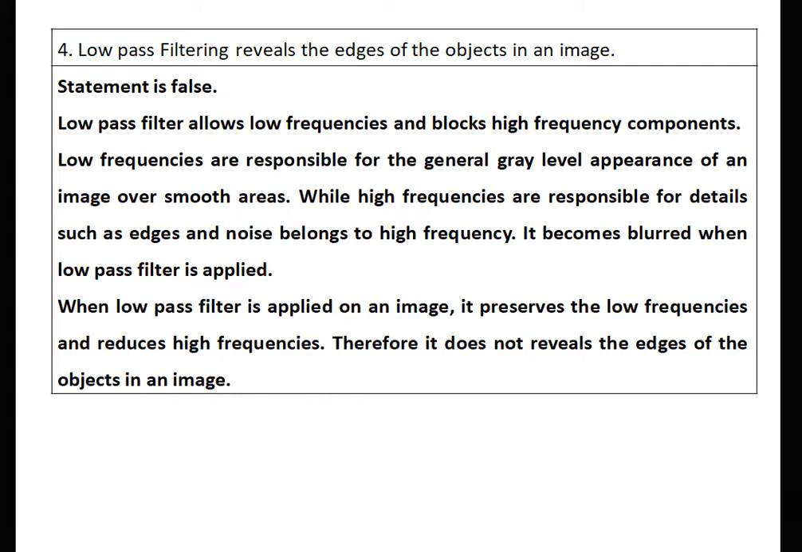Fourth question: low pass filtering reveals the edges of the objects in an image. The statement is false. Low pass filtering allows low frequencies and blocks high frequency components. Low frequencies are responsible for the general gray level appearance of an image over smooth areas, while high frequencies are responsible for details such as edges and noise, which belong to the high frequency. The image becomes blurred when a low pass filter is applied. It preserves the low frequencies and reduces the high frequencies. Therefore, it does not reveal the edges of the object, but actually blurs the edges of an object in an image.